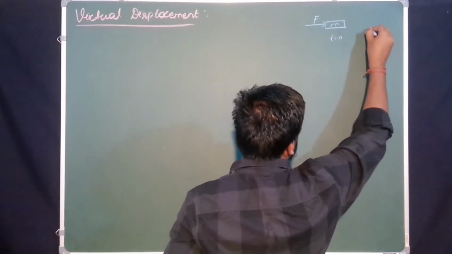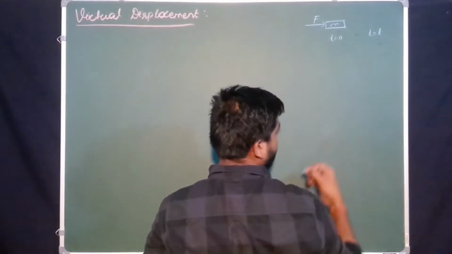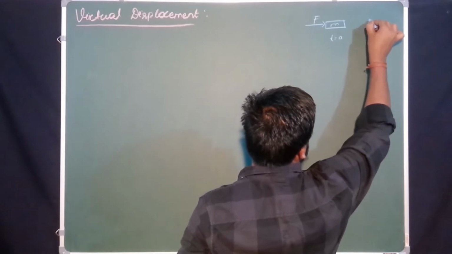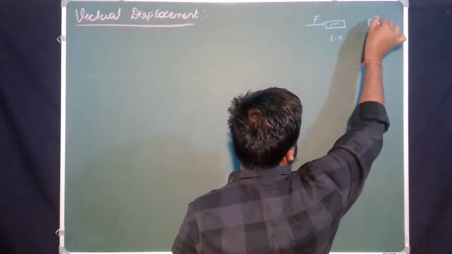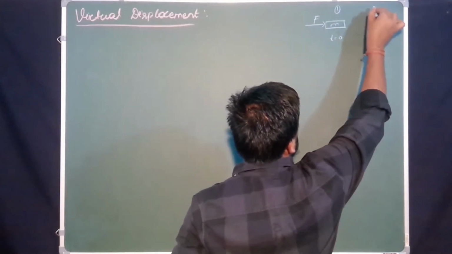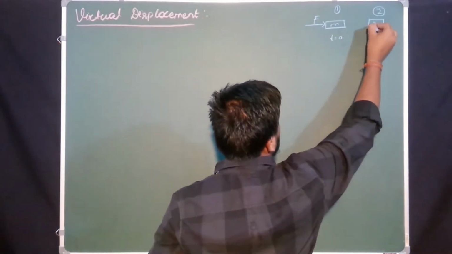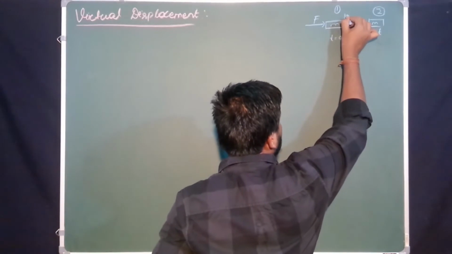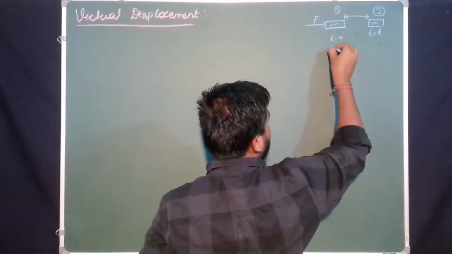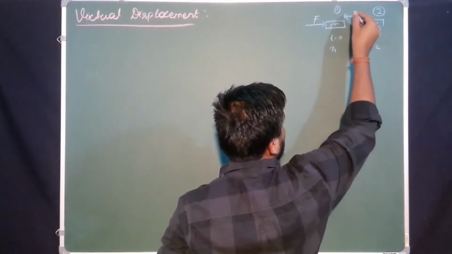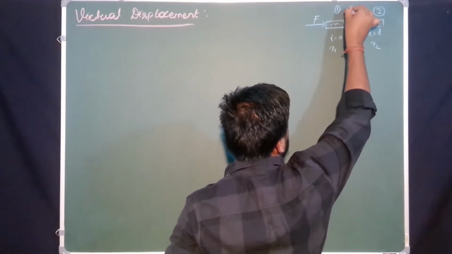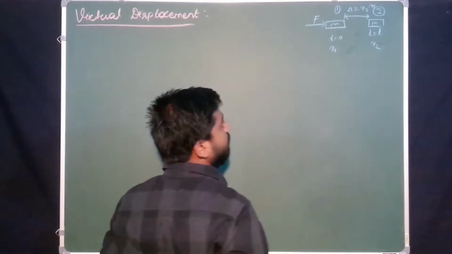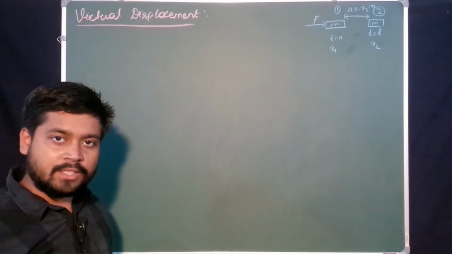After time t, the body is moved from position 1 to position 2, yes or no? Same body, displaced. Let this one be x1 and this one be x2, and the displacement delta x equals x2 minus x1, yes or no? Displacement equals x2 minus x1.